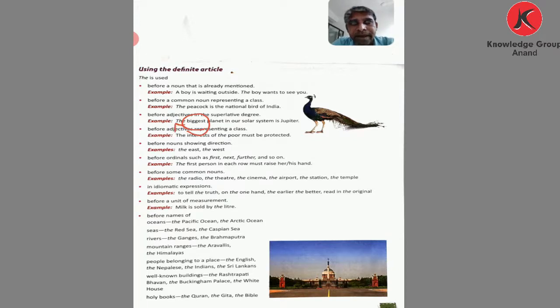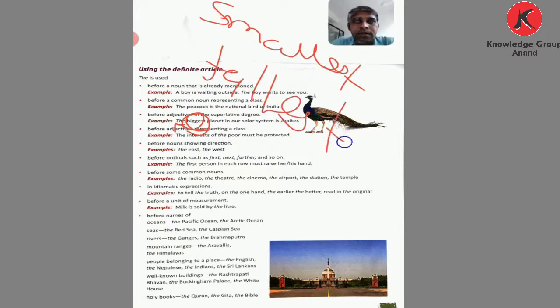The biggest planet in our solar system is Jupiter. Whenever you see the biggest, smallest, tallest, you put the before the adjective in the superlative degree.